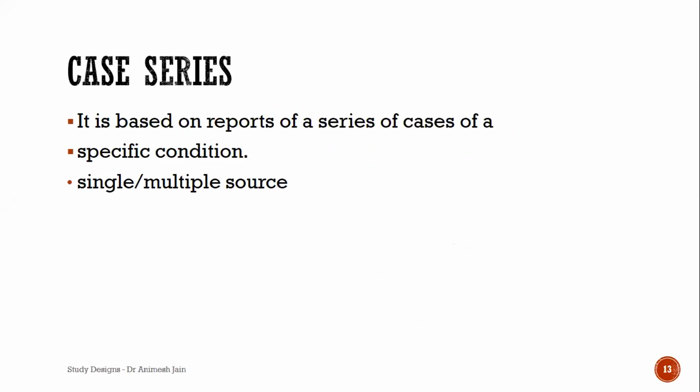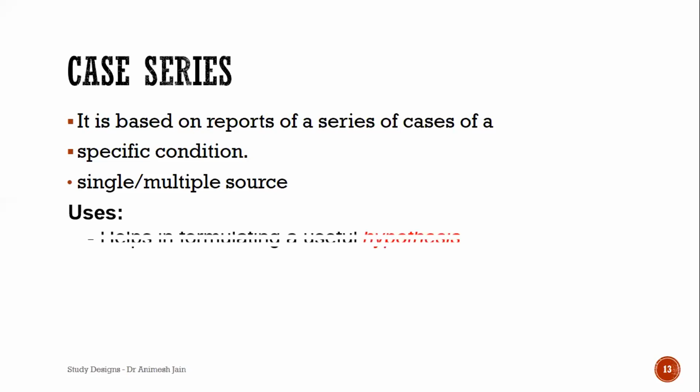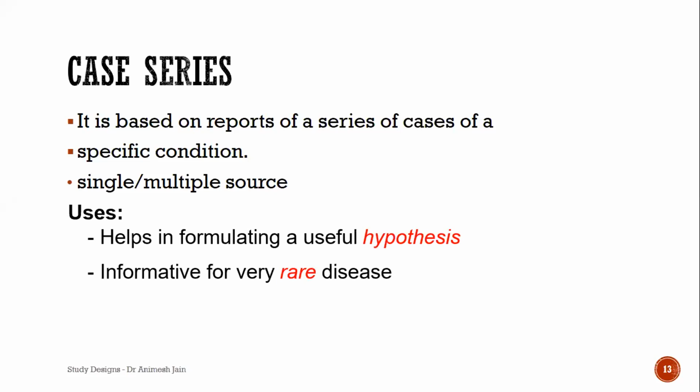Next is the case series. Now, a case series is a number of such cases. It's based on reports of a series of cases of a specific condition. There could be single or multiple sources. The use is that it again helps you formulate a hypothesis, and this will definitely be stronger or better than a single or maybe two cases. So it's a greater number of cases.